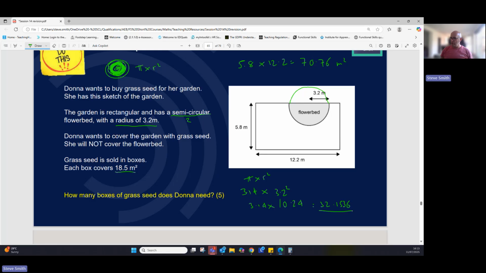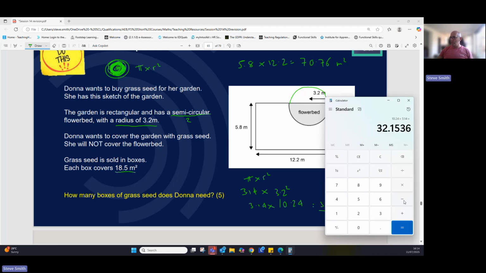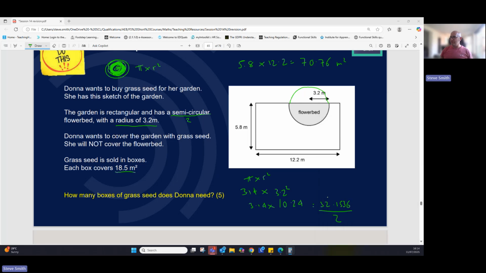32.1536. Then we must divide by 2 because it's not the whole flower bed. Common mistake there would be where we haven't divided it by 2 and we've got more grass seed than what we need because we're thinking we're covering the whole lot. Or we're taking away more actually, aren't we? Because we would have taken away the whole circle when it's only half of it on there. So it's 16.0768. That's what we're taking off.